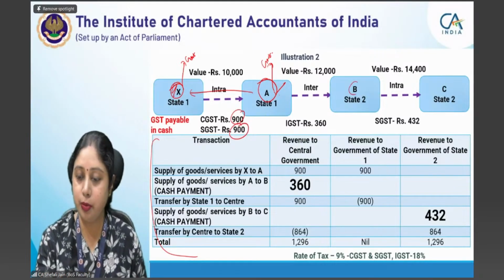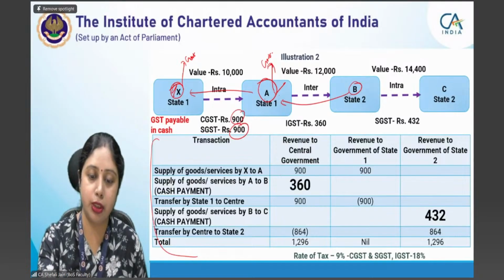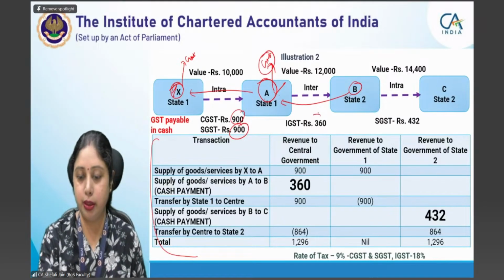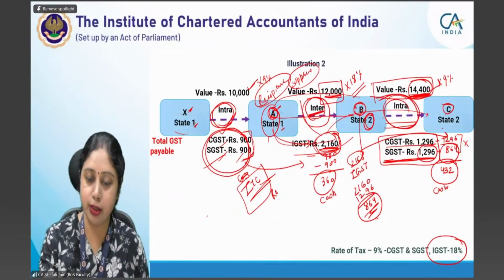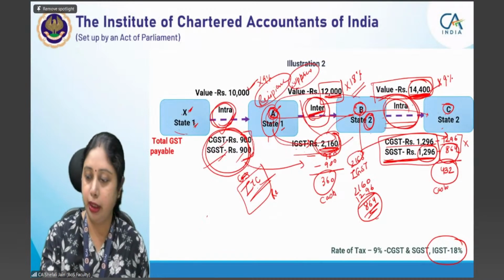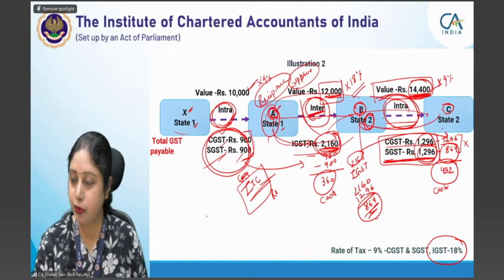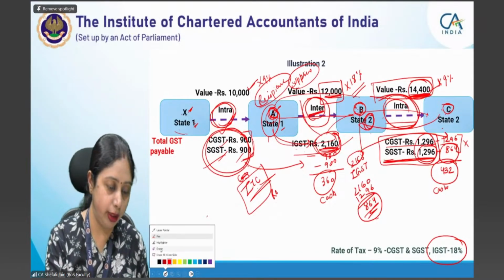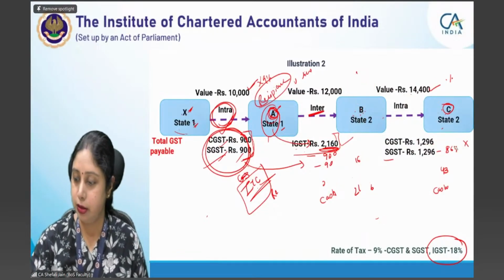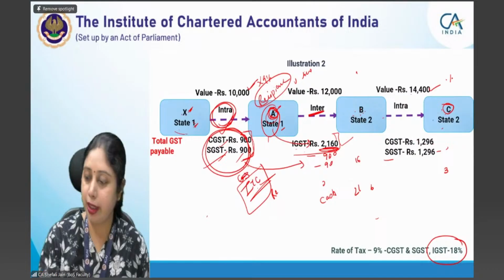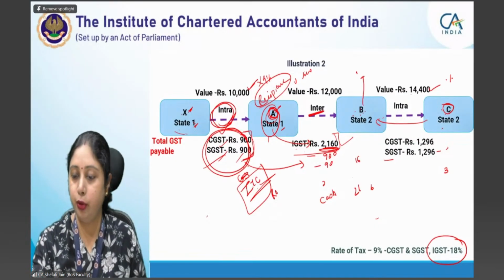In the A to B transaction, A has taken this amount from B and deposited it to the government. This is not 360, in fact it is 2160. The entire amount of 2160 is deposited by A to the government. And in the transaction of B to C, B has taken this tax of 1296 plus 1296 from C and deposited it with the government.